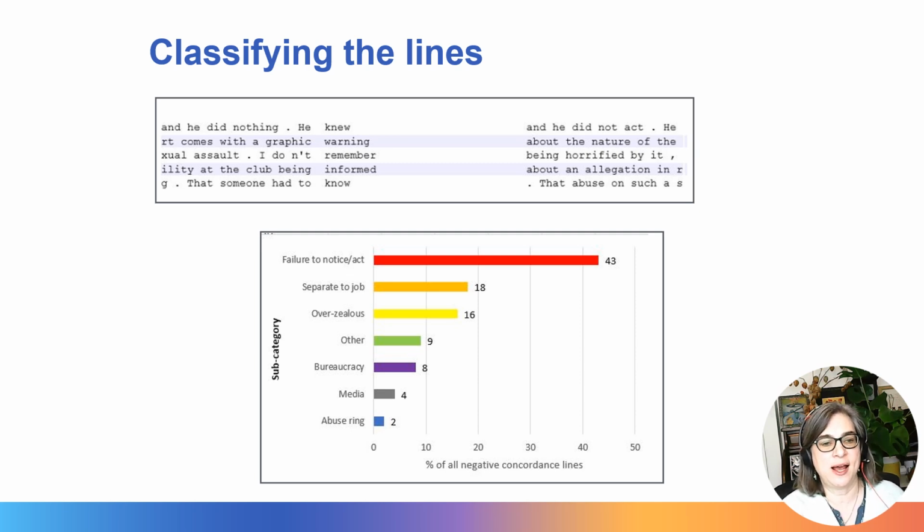And I then categorized within that grouping of negativity into the ones you see here on the screen. So the largest by far here is the red line, failure to notice or act. And this denotes occurrences ranging from social workers being described as dismissive of concerns raised by others, or where it was deemed that they failed to take sufficient action. And this is far greater than the yellow, overzealous, where they were seen to take children away too quickly or act too swiftly in some way.